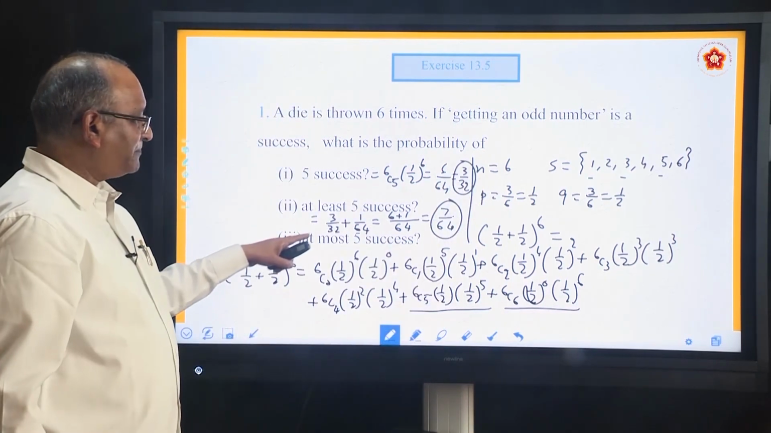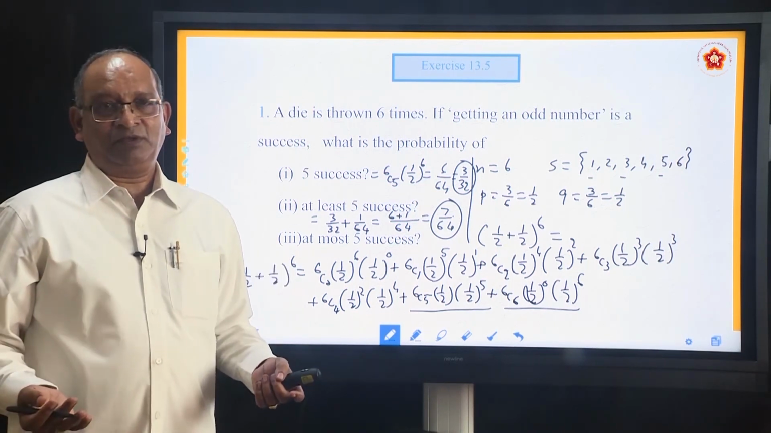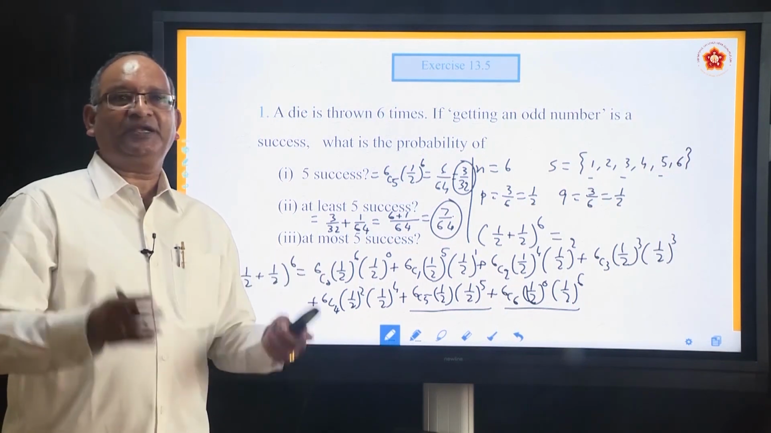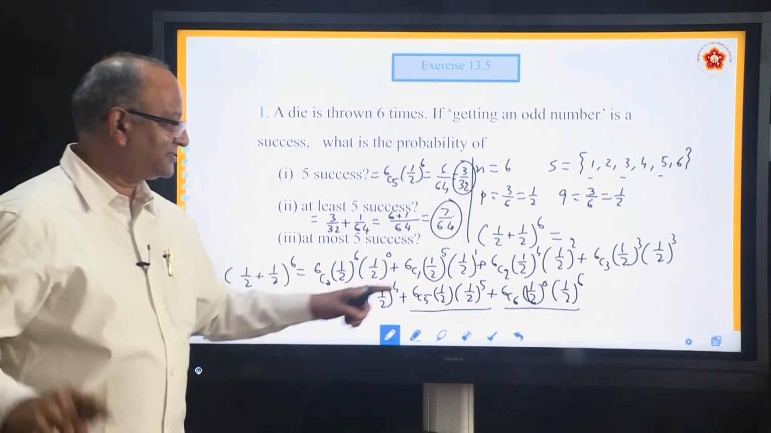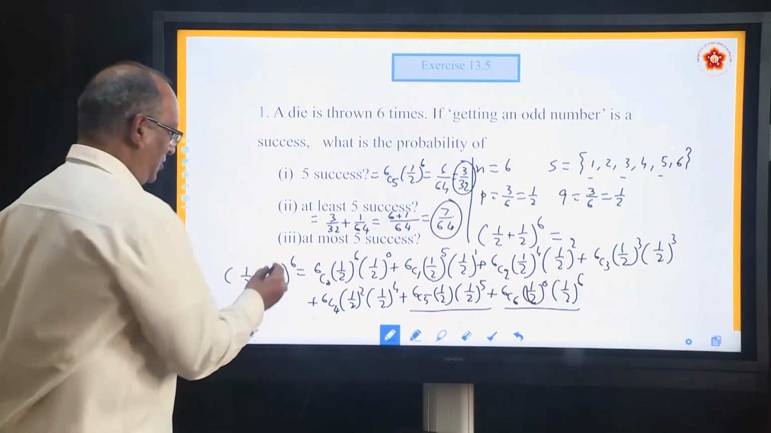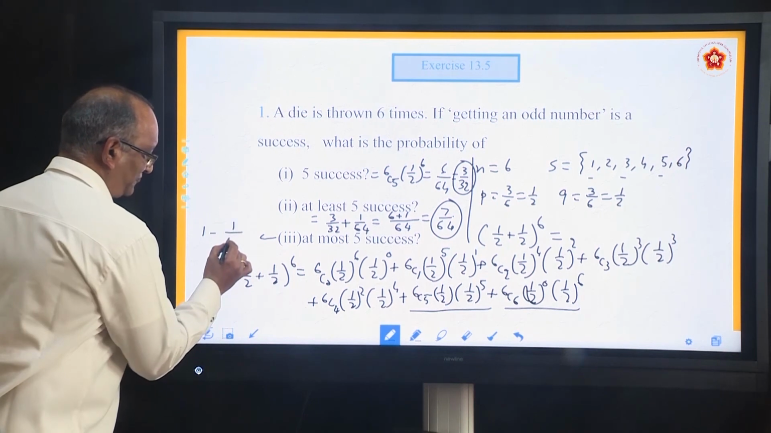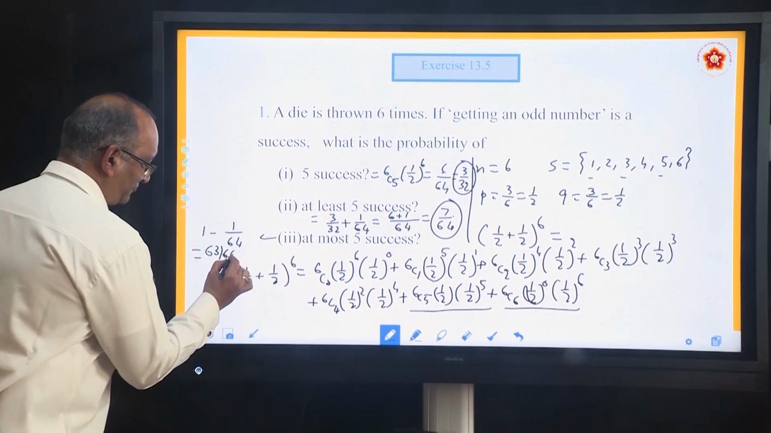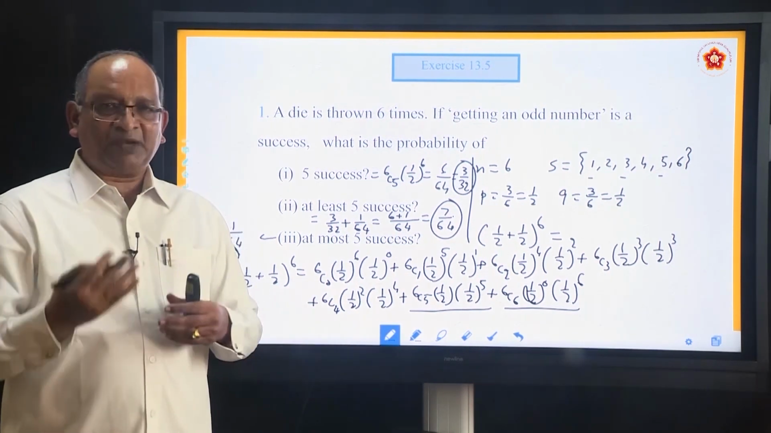Then for the next, he says, at most 5 successes. At most means what? Maximum 5. Means it can be 0 successes, it can be 1, it can be 2, it can be 3, it can be 4, it can be 5. All can be taken except 6 successes. So if you subtract that from 1, you get this. So this can be written as 1 minus 1 by 64. So the answer is 63 by 64. This is the answer. So in this way, these problems can be solved.